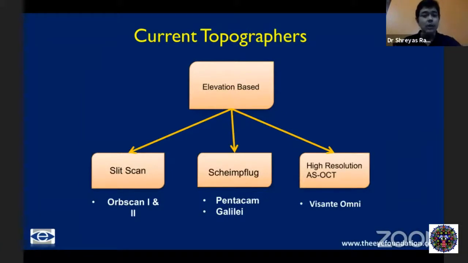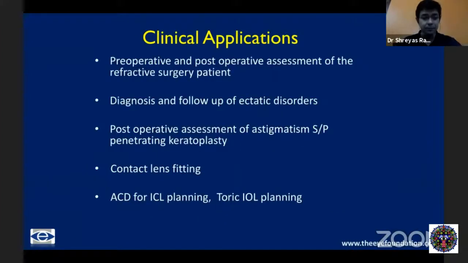And now the Scheimpflug devices, like the Pentacam, Galilei, and Sirius, are here to stay. I will not be talking too much about ASOCT. It goes beyond the scope of the talk, but the high resolution ASOCT and combination of topography with ASOCT is probably going to be the future.